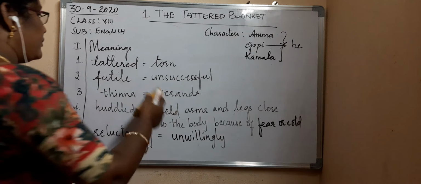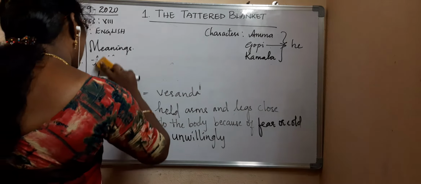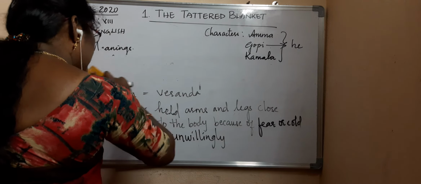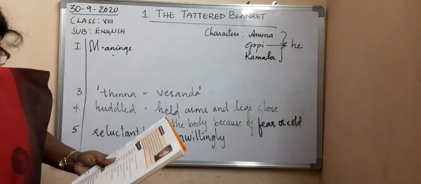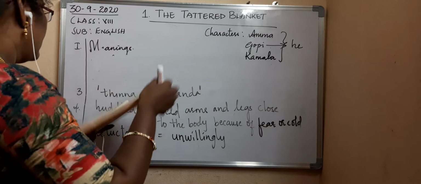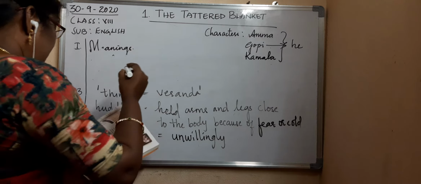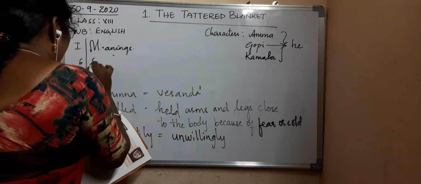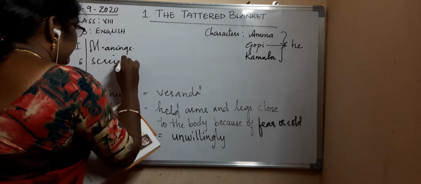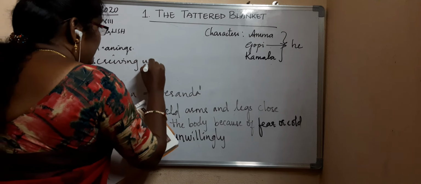Now the meaning is screwing up eyes. What is the meaning?